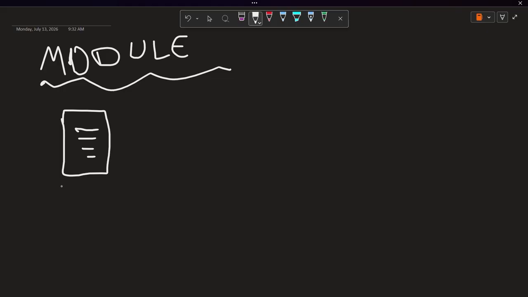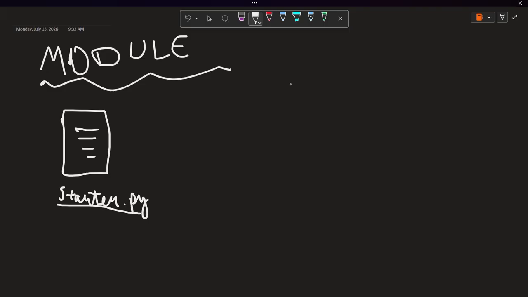Let's say it is like starter.py. Okay, let's say somebody has written like this. Name of the file is this, and the code is something written here.